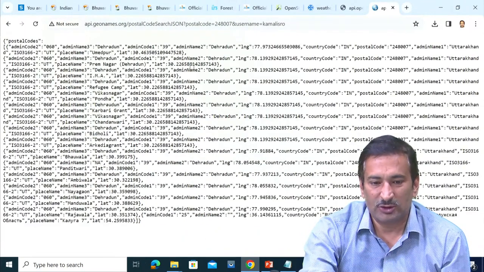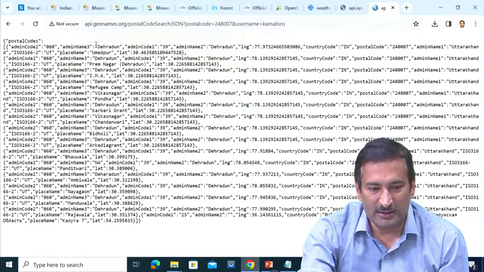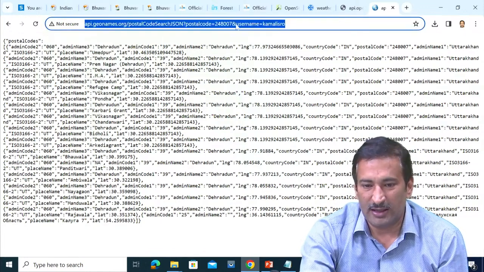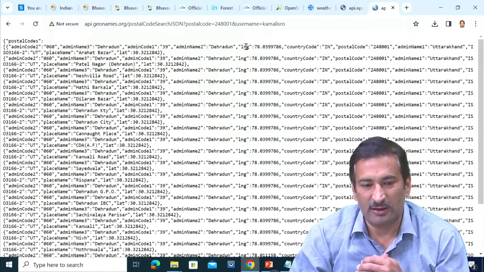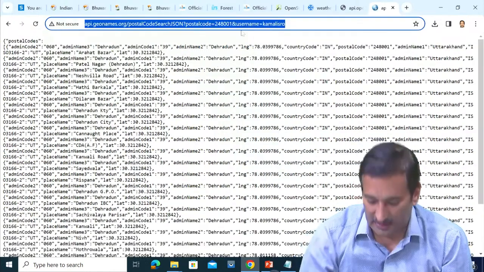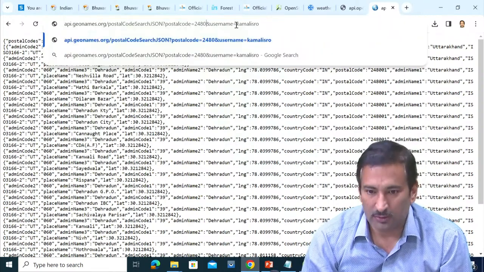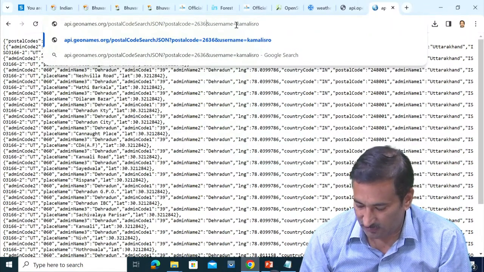Press enter. It will tell for 248007 the places like the Dehradun region, Umedpur, Prem Nagar. All these are coming. Let us say 248001. It will again say it is for the Dehradun region only. Let us try some other postal code, 263645.